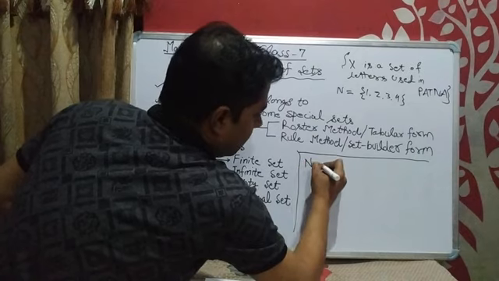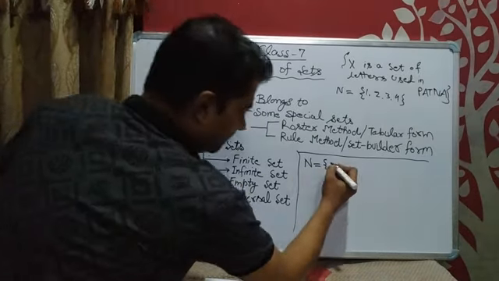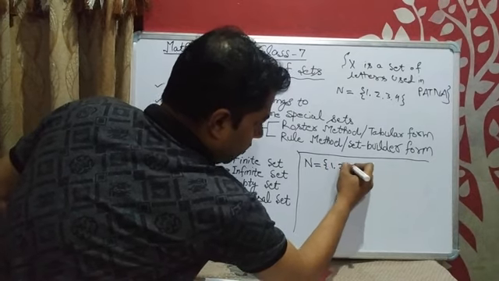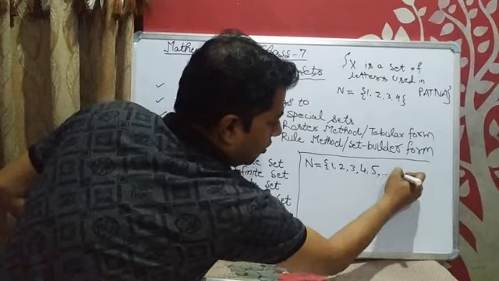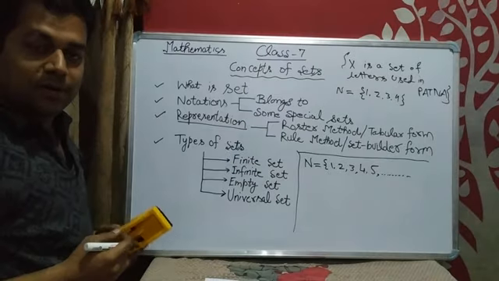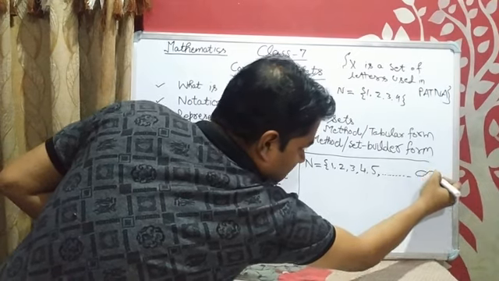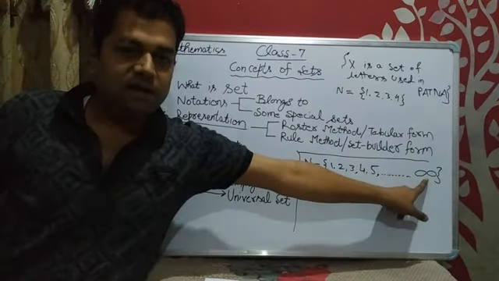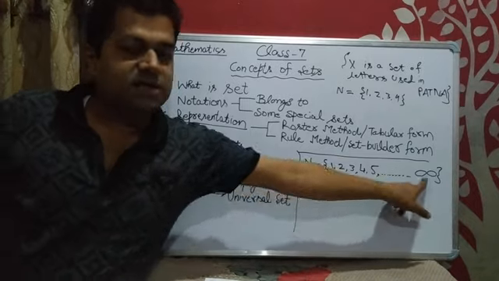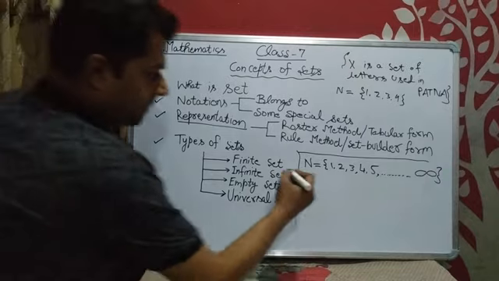Natural numbers, starting from 1, 2, 3, 4, 5, then dot dot dot up to infinity. This sign represents the infinity sign, meaning endless. 5, 6, 7, 8, 9, 10, and so on, up to the counting.